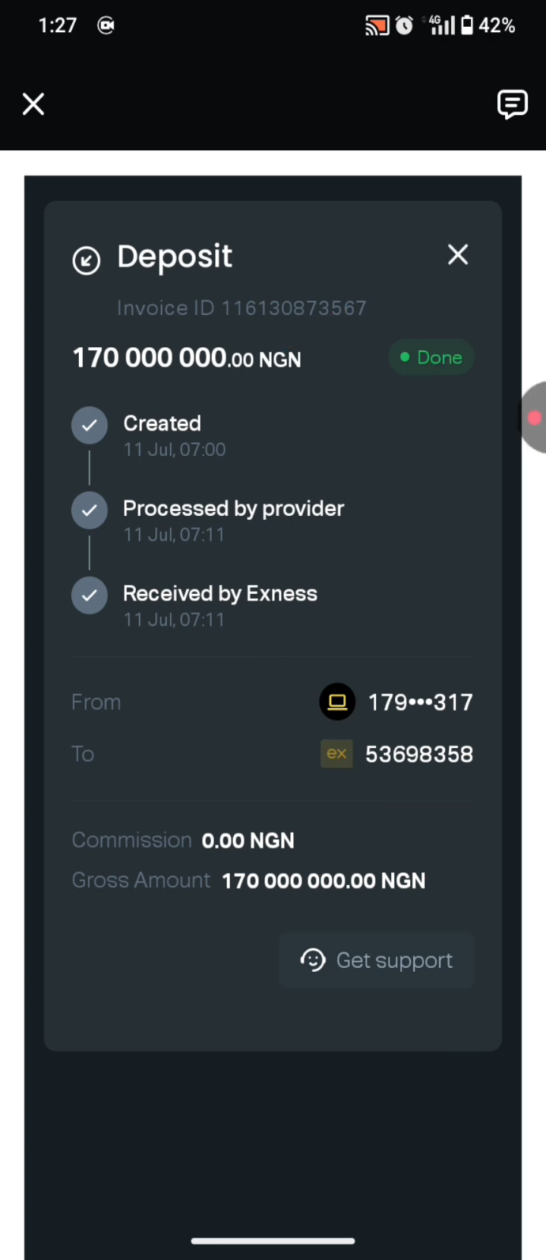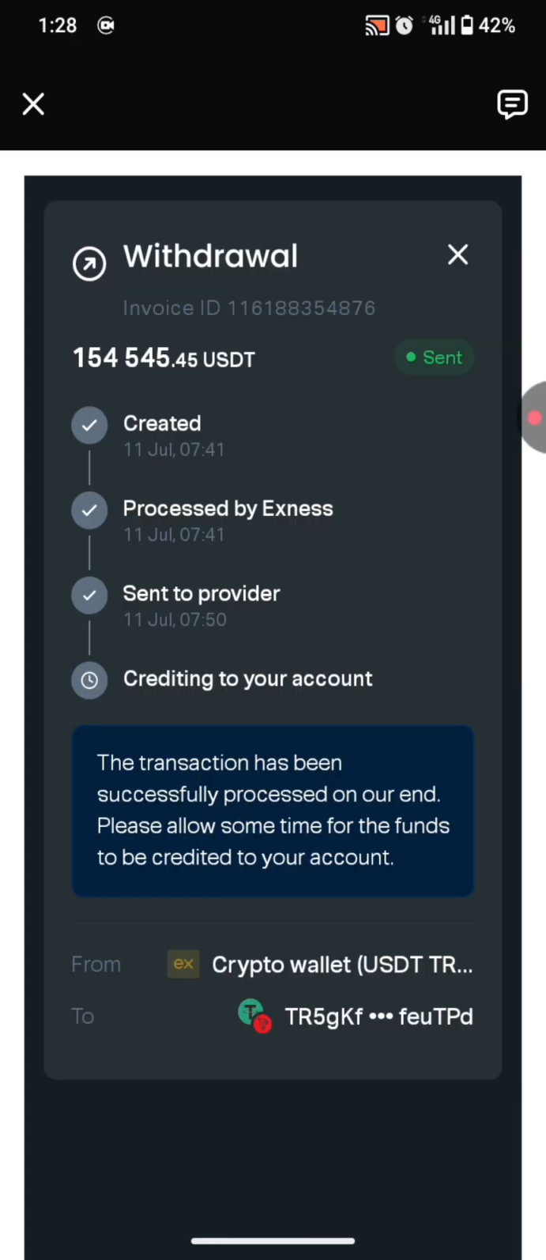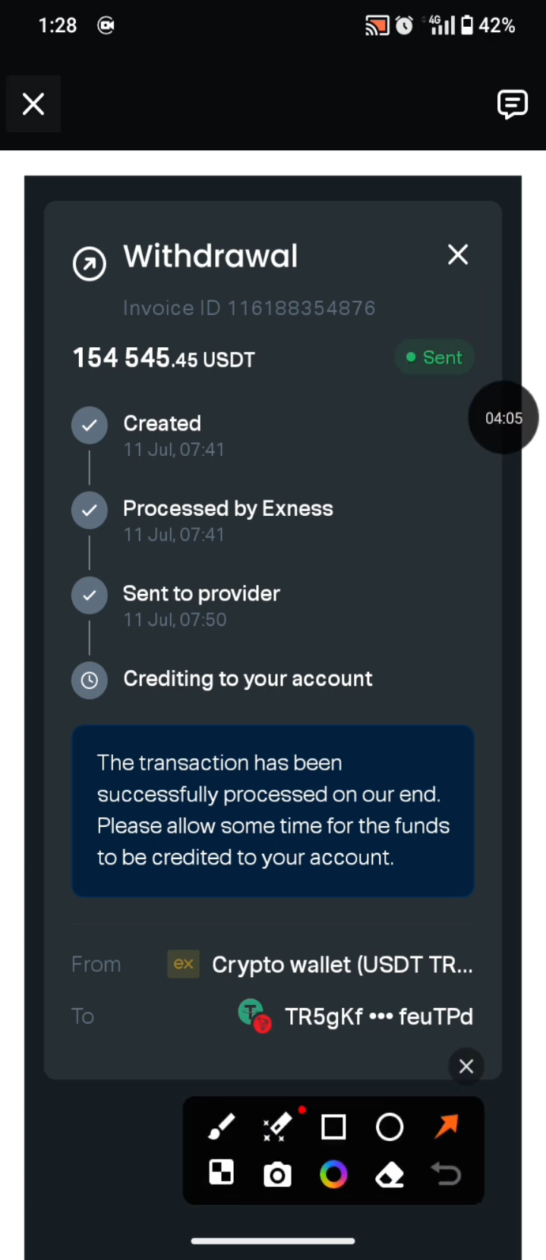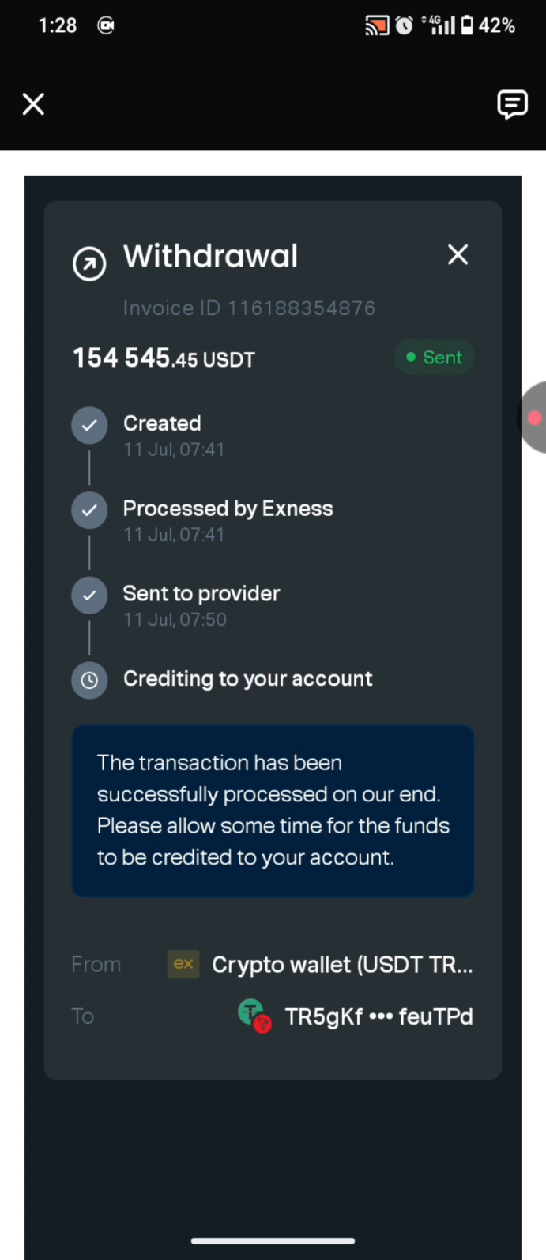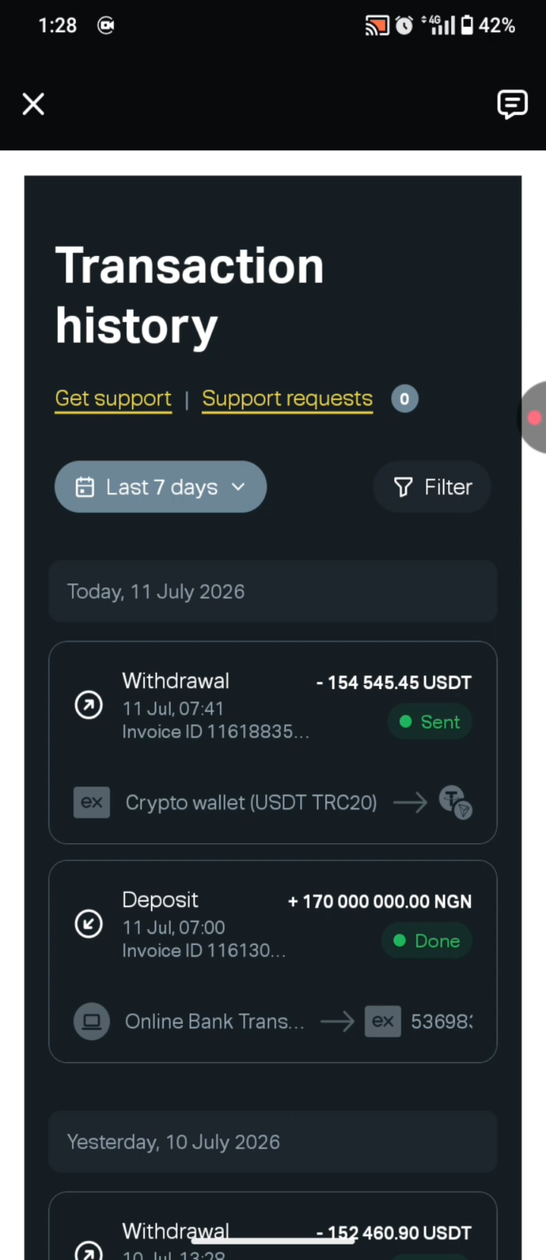Then I go ahead and I place the withdrawal of my USDT, 154,545.45 USDT, and I placed this withdrawal at 7:41 a.m. this morning, and at 7:50 a.m. this amount has been sent out of Exness to the provider to process the payment to my Bybit account. So that's exactly how this works.